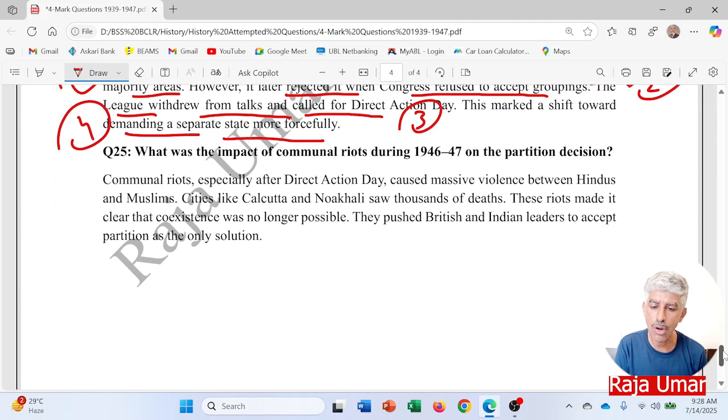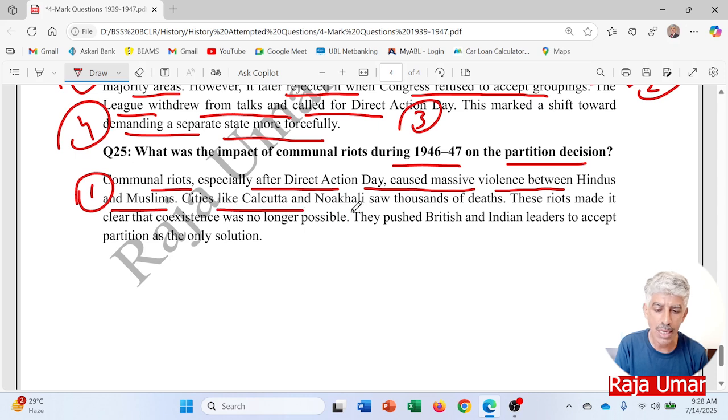What was the impact of communal riots during 1946-47 on the partition decision? Communal riots, especially after Direct Action Day, caused massive violence between Hindus and Muslims. Point number one. Cities like Calcutta and Noakhali saw thousands of deaths. Point number two. These riots made it clear that coexistence was no longer possible. Point number three. They pushed British and Indian leaders to accept partition as the only solution.